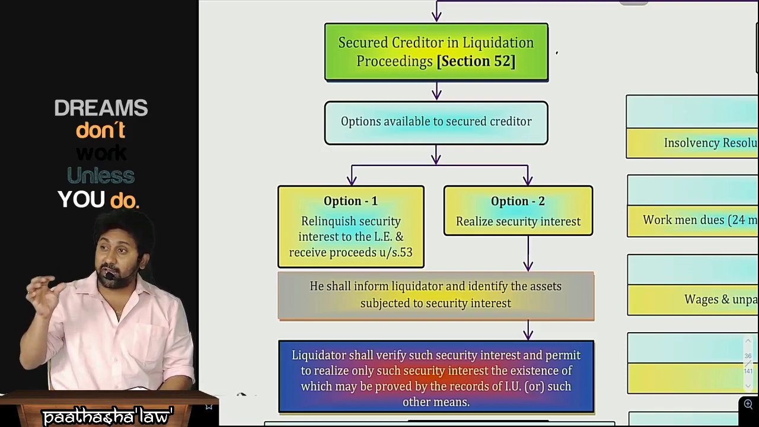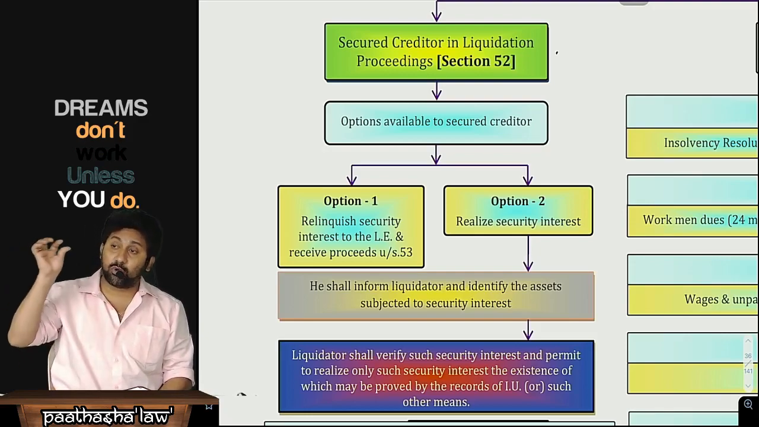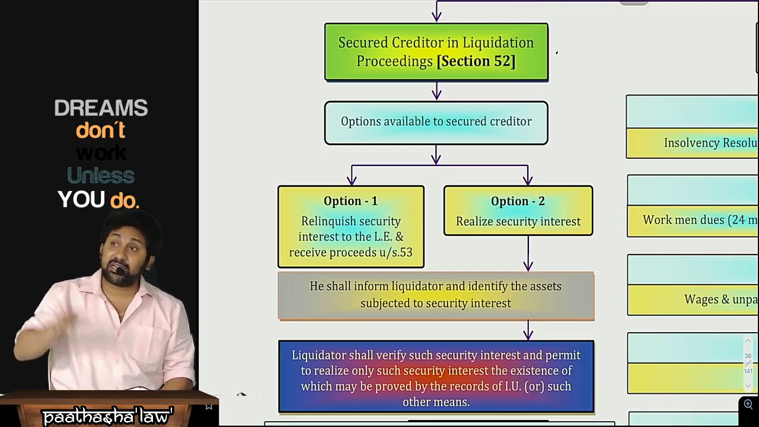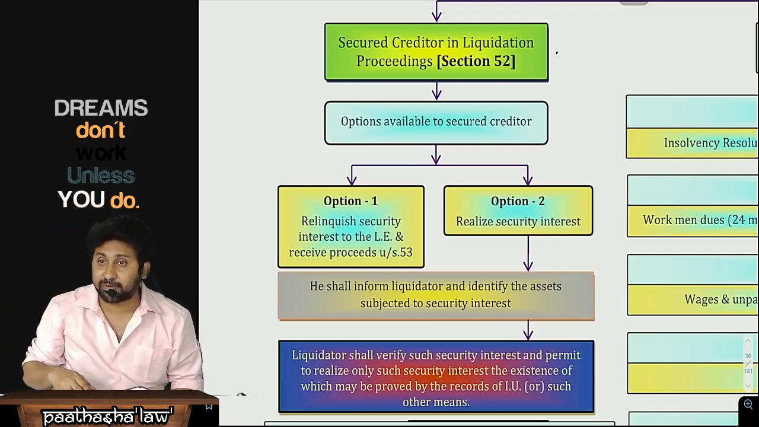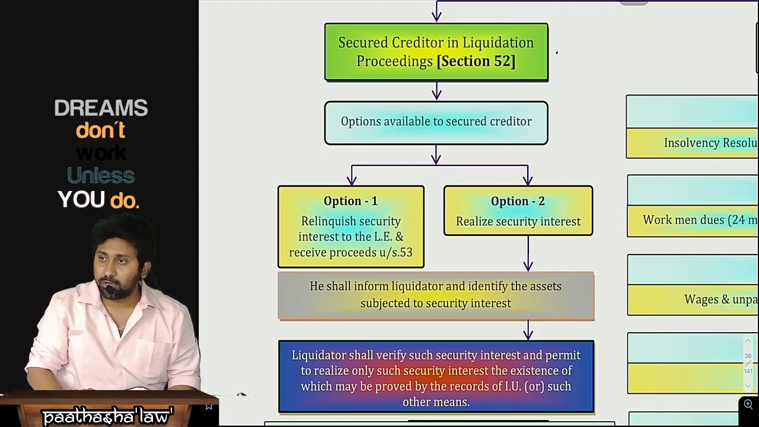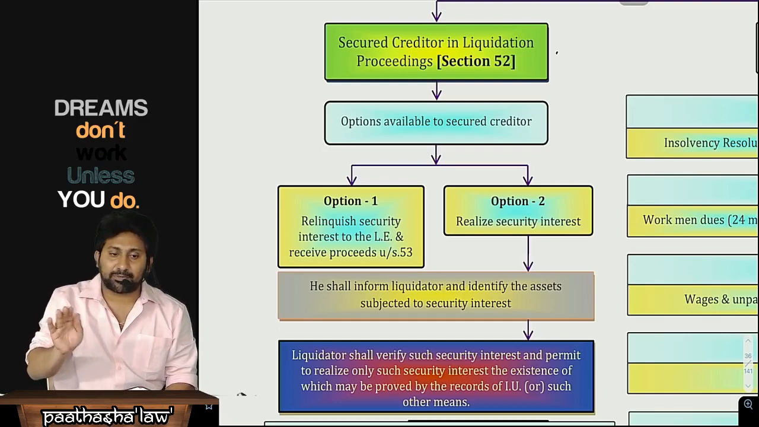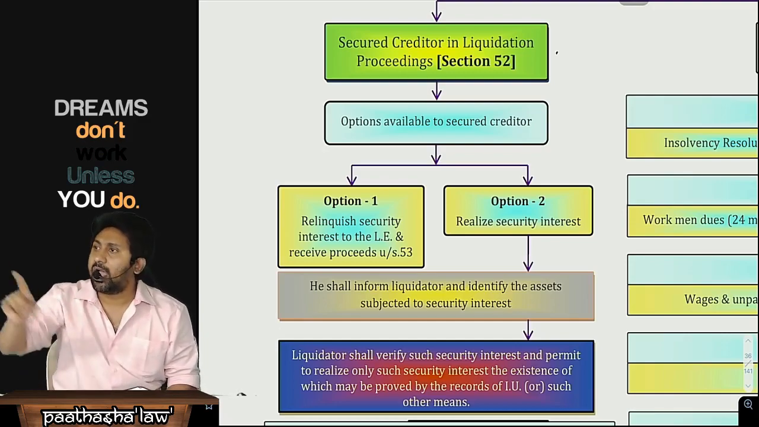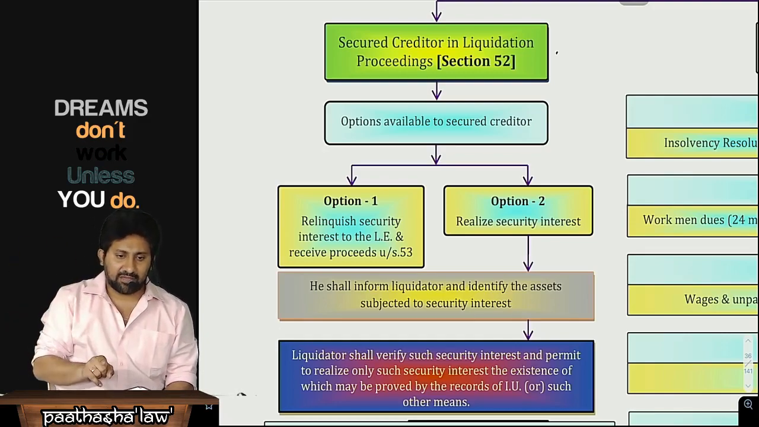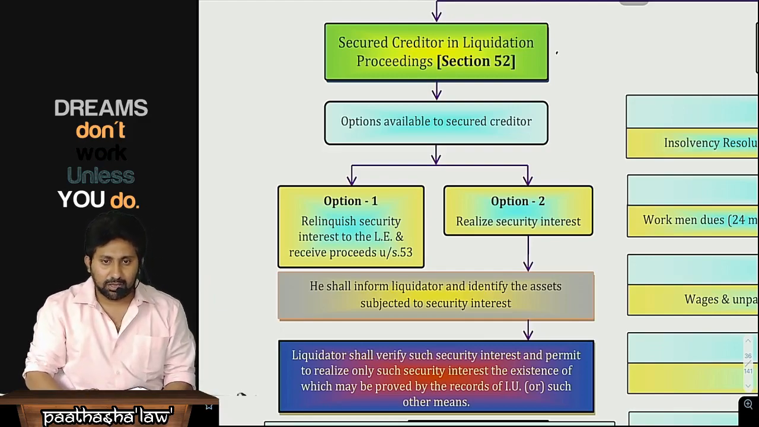You have given a loan of 100 crore. At the time the asset was kept as security, it was worth 120 crore. Today the asset kept as security is only worth 70 crore. I will sell that 70 crore asset, get the money, and pay you 70 crore.